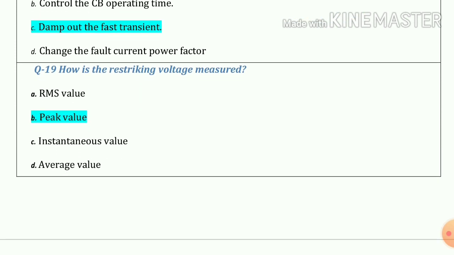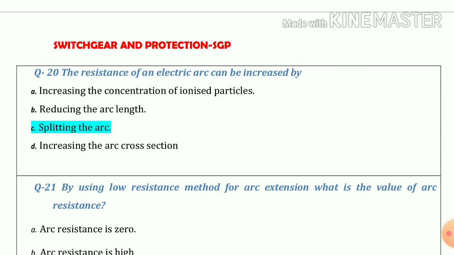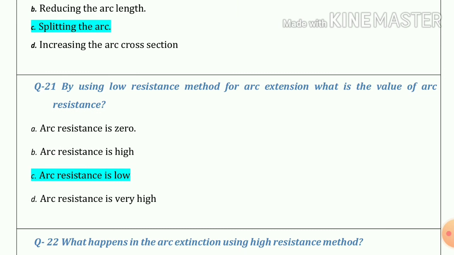Question number 19. How is the restriking voltage measured? So the answer is peak value. Question number 20. The resistance of an electric arc can be increased by splitting the arc. Question number 21. By using low resistance method for arc extension, what is the value of arc resistance? So the answer is option C, arc resistance is low.